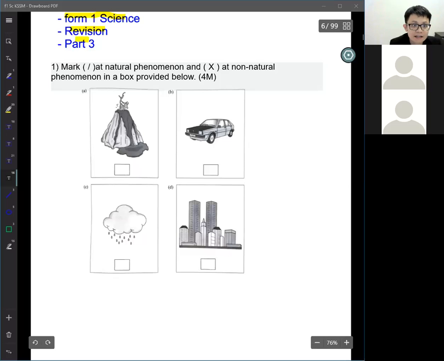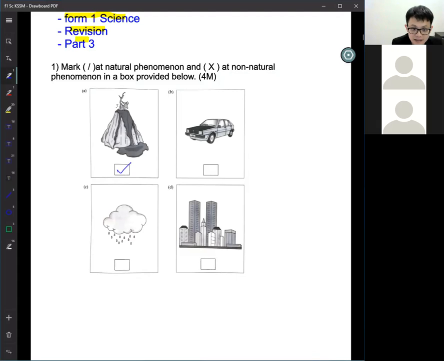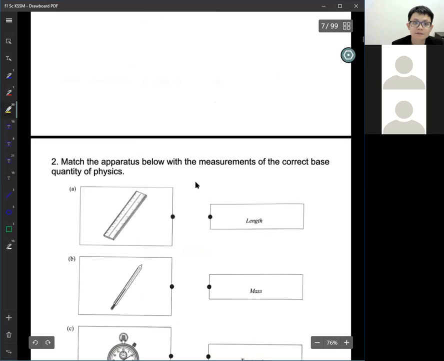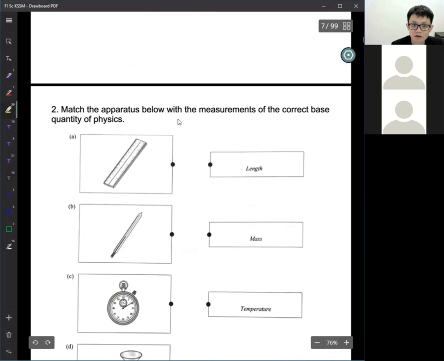So it's very easy. Natural one will be natural, which is A and C. Raining is natural, not natural like a car. So put an X and put an X. And if you are doing this, you will get 4 marks. Very easy. Next question.